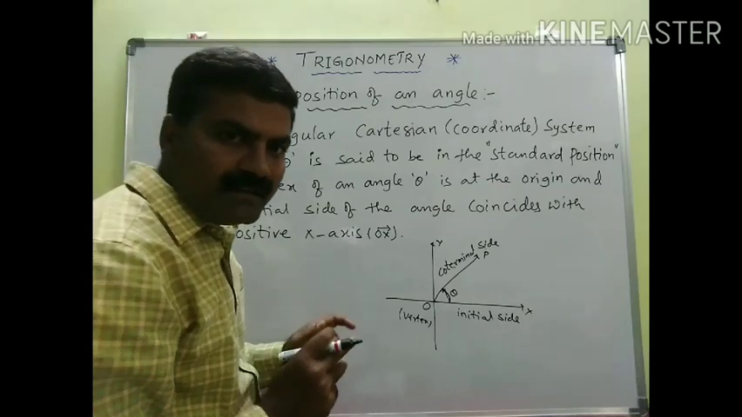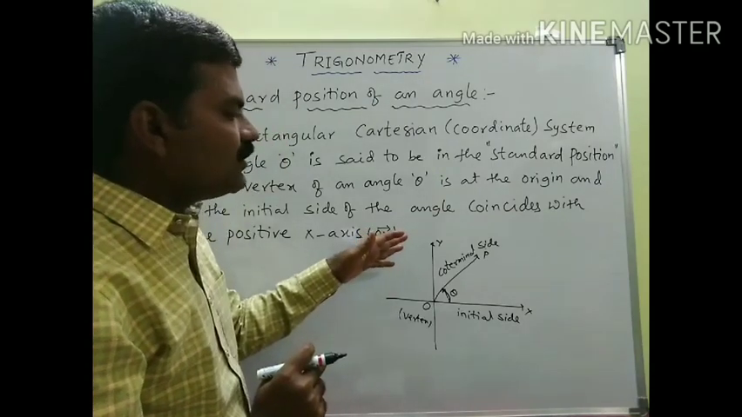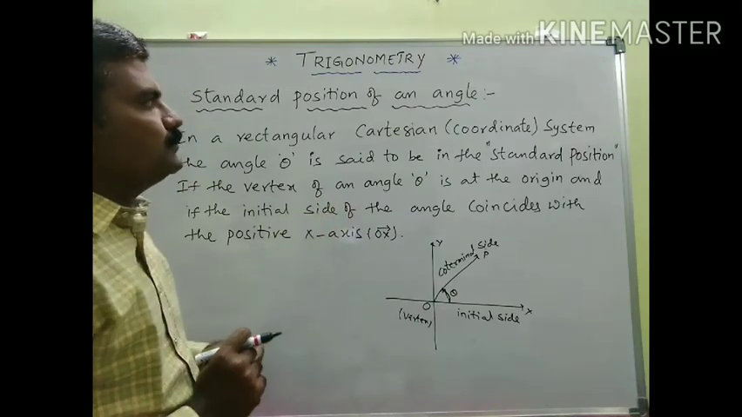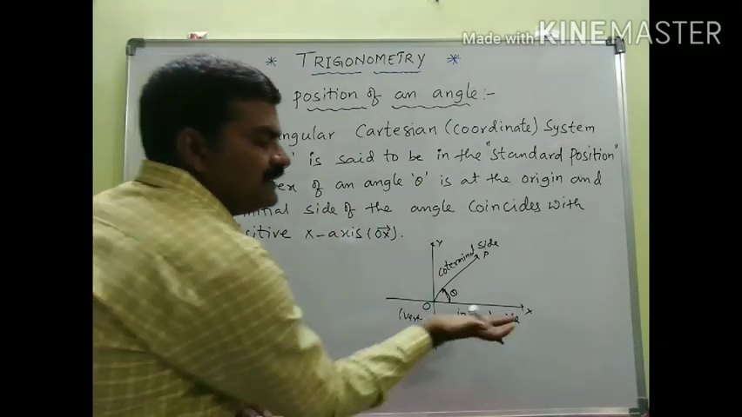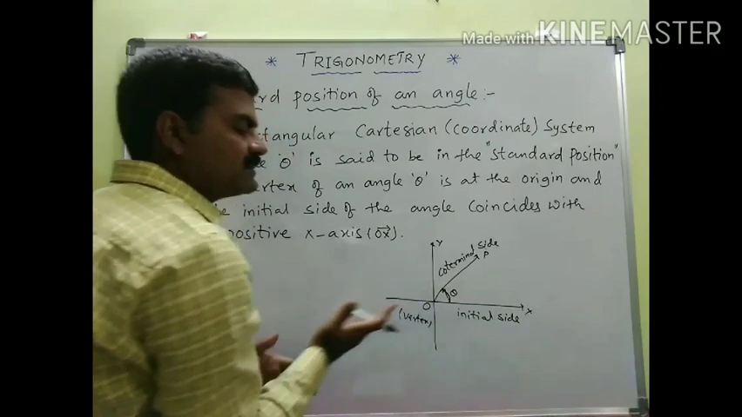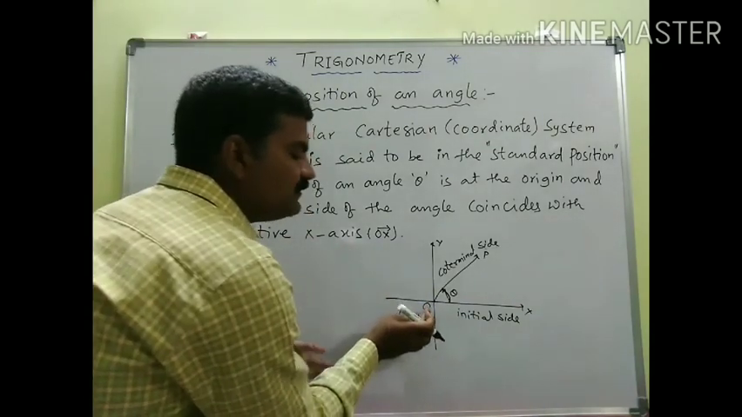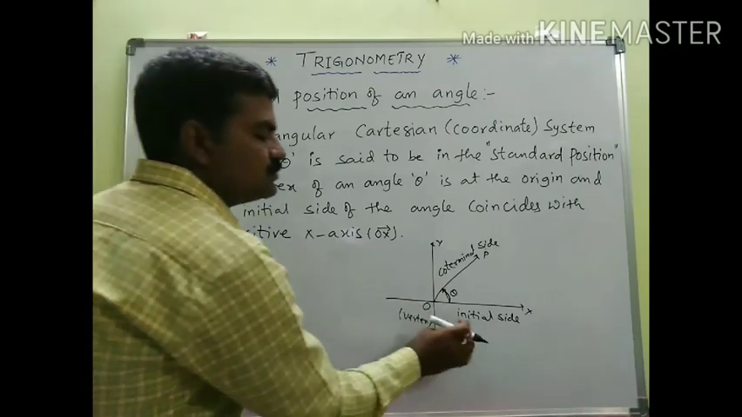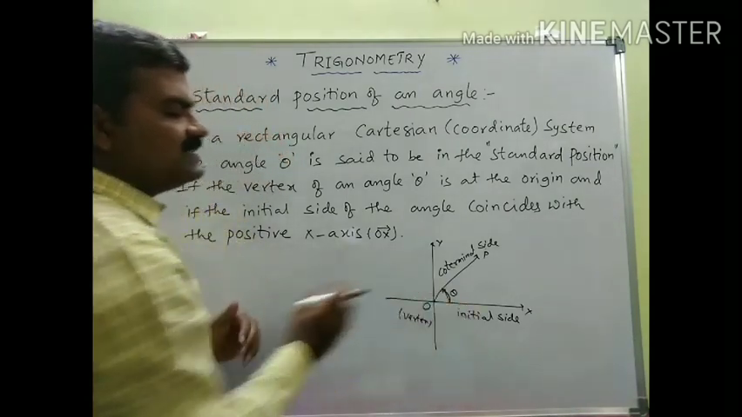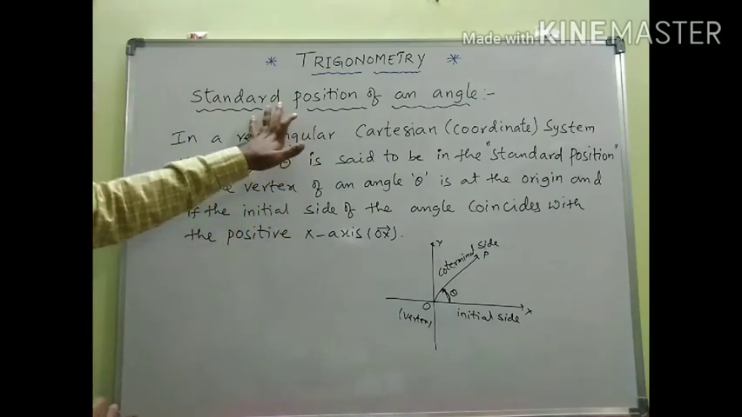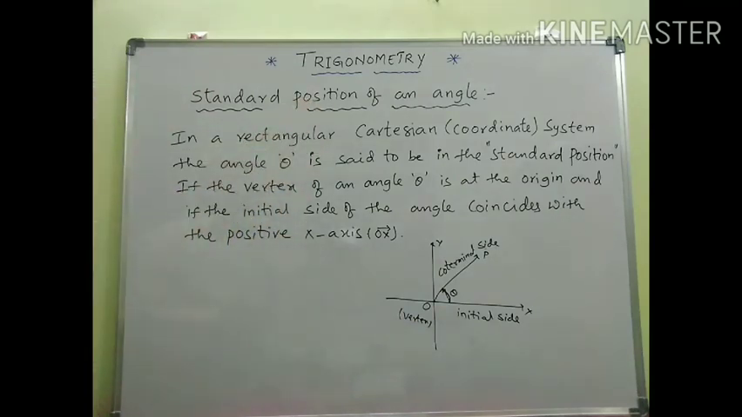But when you are talking about the angle concept here, when theta is in standard position, that means the initial ray itself is OX, the positive direction, and the vertex itself is the origin. If these two are matching, then the angle, whatever it may be, is said to be in standard position. So my dear students, let me repeat once again.